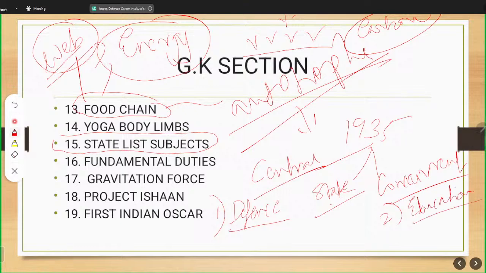So this requires a consensus of both the partners, that is the state and the center. So you should know where these fall. For example, something related to land reforms or land is a state part because the state is the owner of the land under its jurisdiction. So some normal things should be remembered by you.